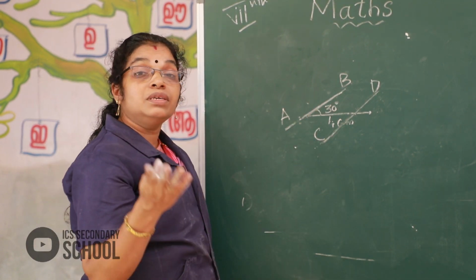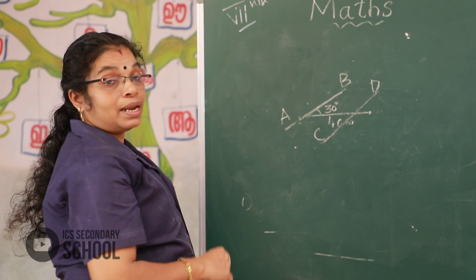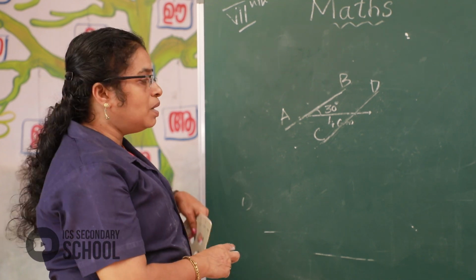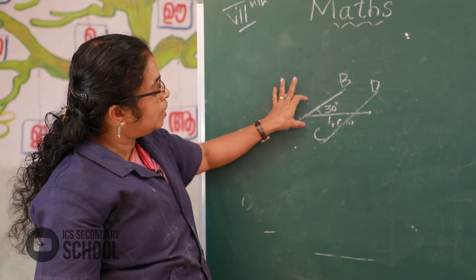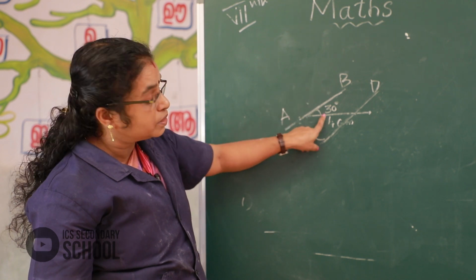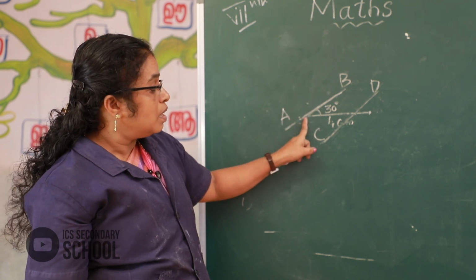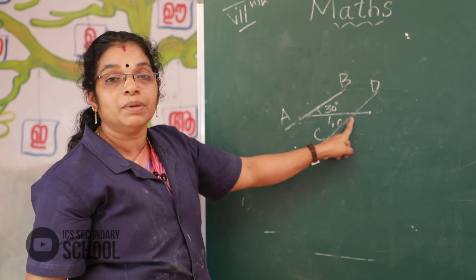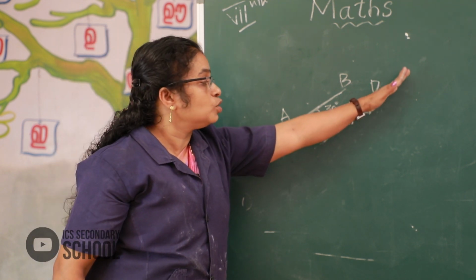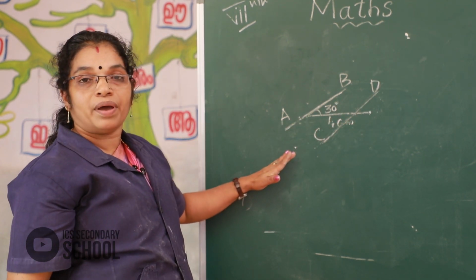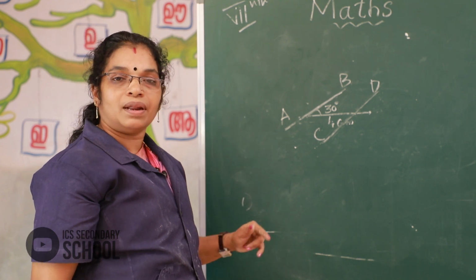This is the easy way to draw a parallel line. That's very simple. We want to find first the measure of 30 degree. Next, 4 centimeter pointed here. Then draw a line through this point. We get a parallel line.